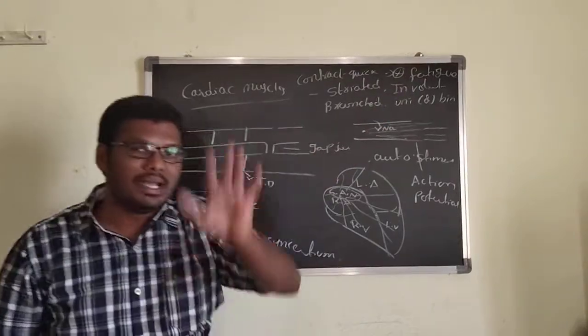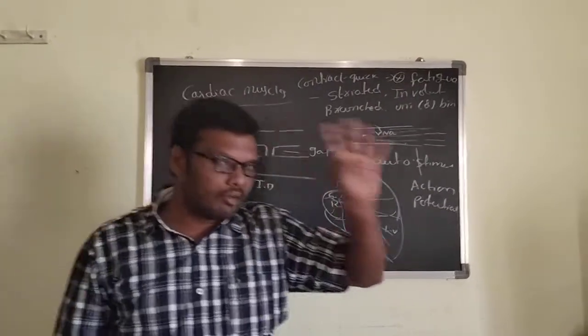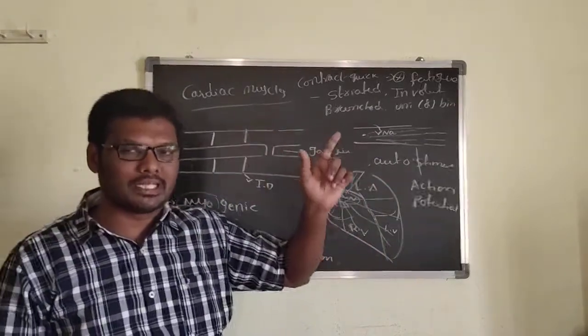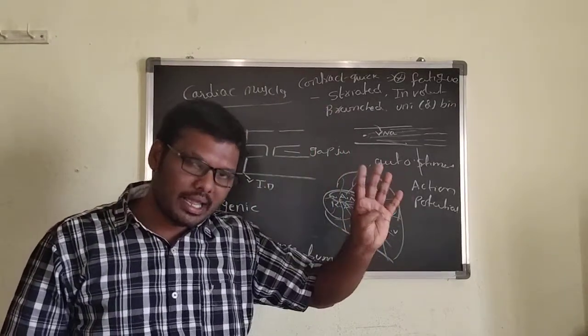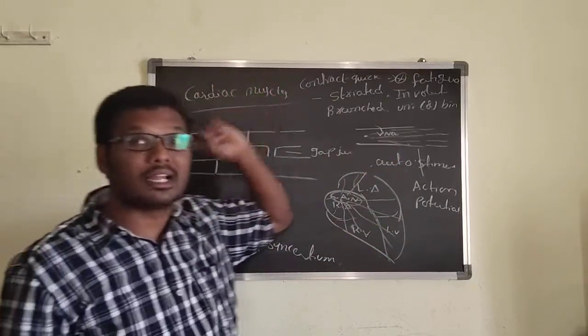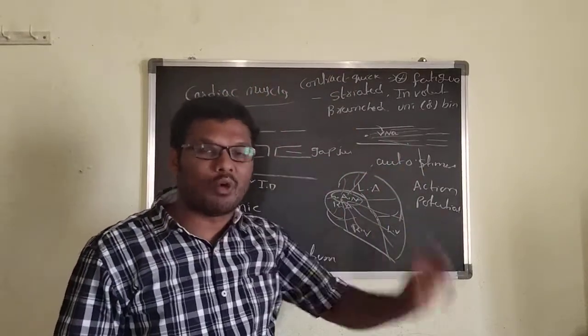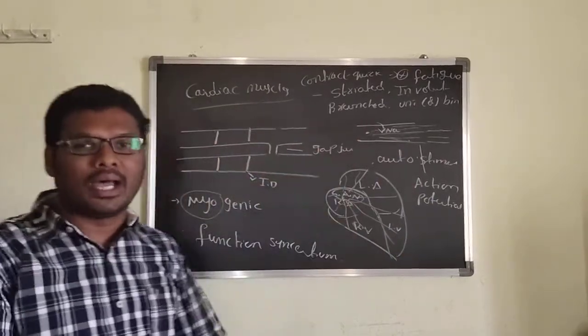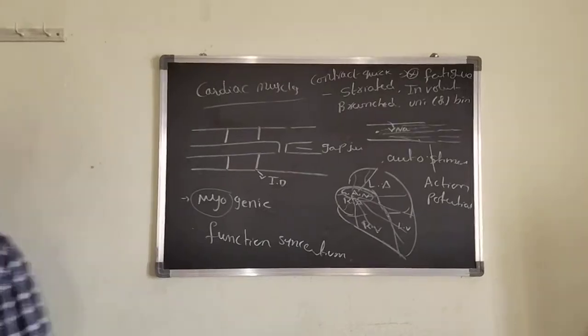That's why if you observe, skeletal muscles contract quickly and fatigue quickly, and if you go for the smooth muscles, they contract slowly and fatigue also slowly. If you go for the cardiac muscles, they contract quickly, but there is no fatigue. Once fatigue takes place, it will lead to death. That is regarding the cardiac muscle fiber.